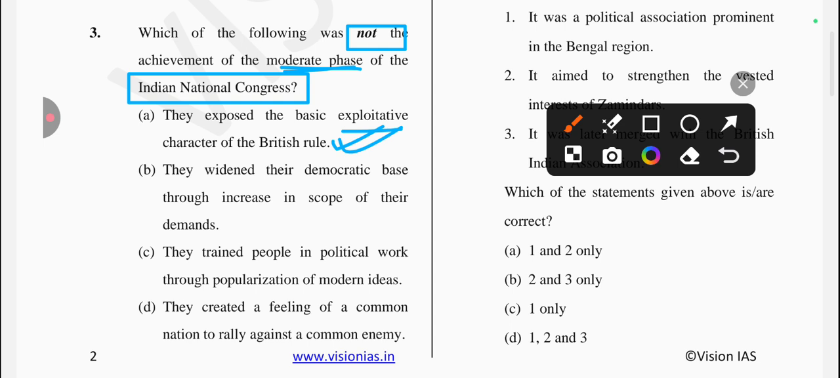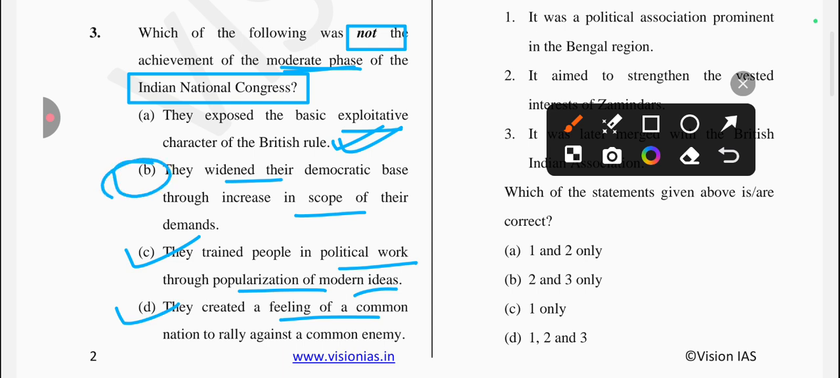Okay, so second statement is they widened their democratic base through increase in scope of their demand. Is it true? Let's see. They trained people in political work through popularization of modern ideas. Yes, it's a correct one. Next one is they created a feeling of common national rally against the common enemy. Yes, it's also correct. So answer will be option number B is the correct one, because there is asking about the not achieved of the phase, moderate phase of the INC.